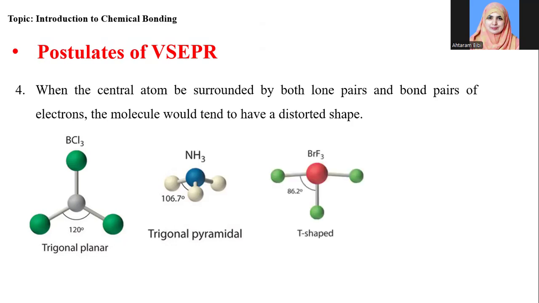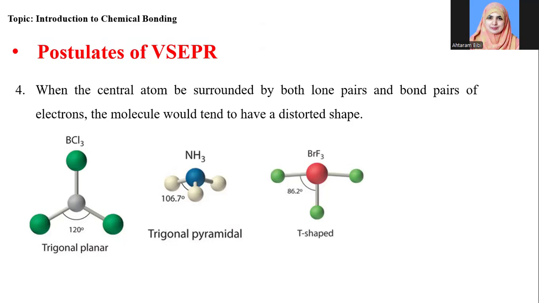Here we can see the T-shaped structure of bromine trifluoride. In this case, in bromine trifluoride, bromine has two lone pairs of electrons, and this molecule has three bonded pairs of electrons. So based on this bonded electron pair repulsion and lone pair electron pair repulsion, the bromine trifluoride molecule has a T shape.